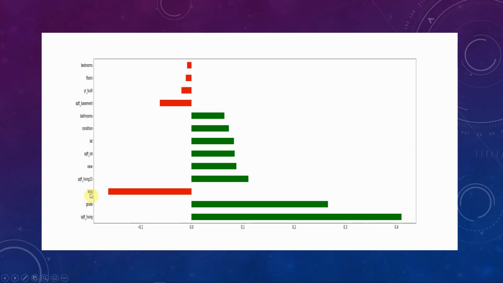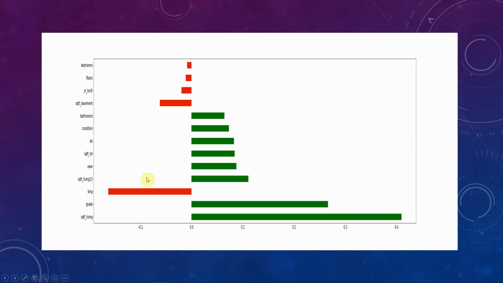We see that the longitudinal position of the house is negatively related to the price, which means that the more the longitudinal value decreases, the more the price of the house increases. And if you recall, longitude decreases the further you head west. So this makes sense because Seattle, the city, is on the western edge of King County. So the further west you go, i.e. the closer to Seattle you get, the more the price of the house increases.